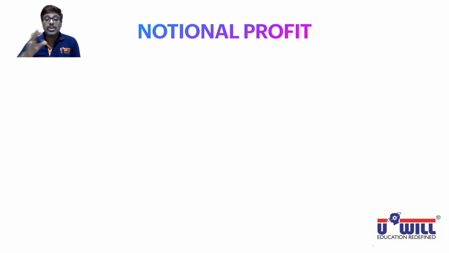In simple language, what is notional profit? The profit of an incomplete contract. So if a contract takes 4 years to complete, then whatever profit you calculate in the first year is a notional profit, because you have not really earned it. Actual profit you'll come to know only after 4 years are over. So first year's profit is notional profit, second year's profit is notional profit, third year's profit is notional profit.